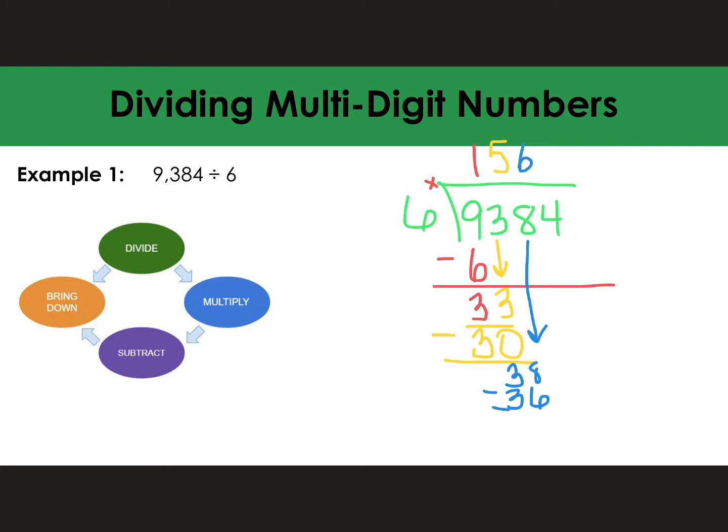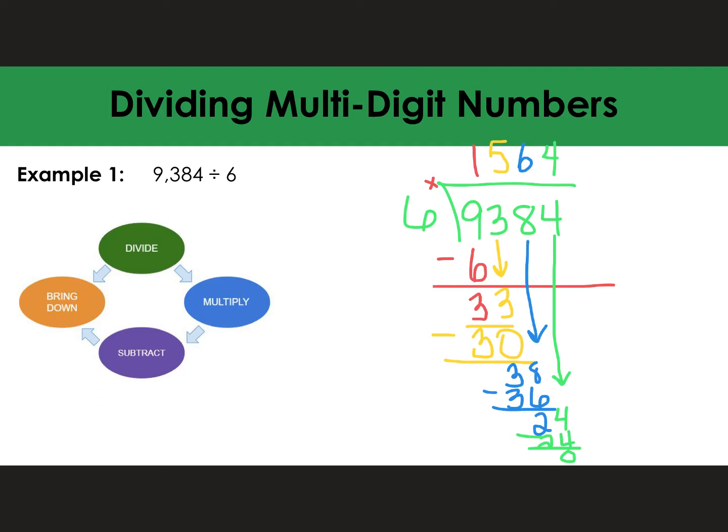I subtract. I'm left with a 2. And then we bring down the 4. And I say 6 goes into 24 4 times. 4 times 6 is 24. I subtract, and that's 0.